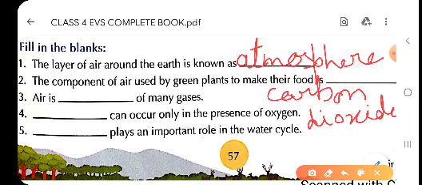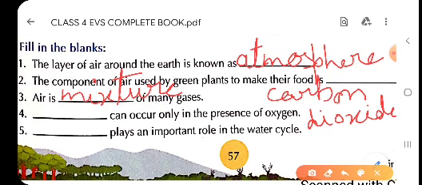Now third one is, children, air is dash of many gases. As we have studied in the chapter, air is mixture of many gases. Children, air is made up of different types of gases. That is why it is said that air is mixture of many gases. So here you will write mixture, M-I-X-T-U-R-E, mixture.